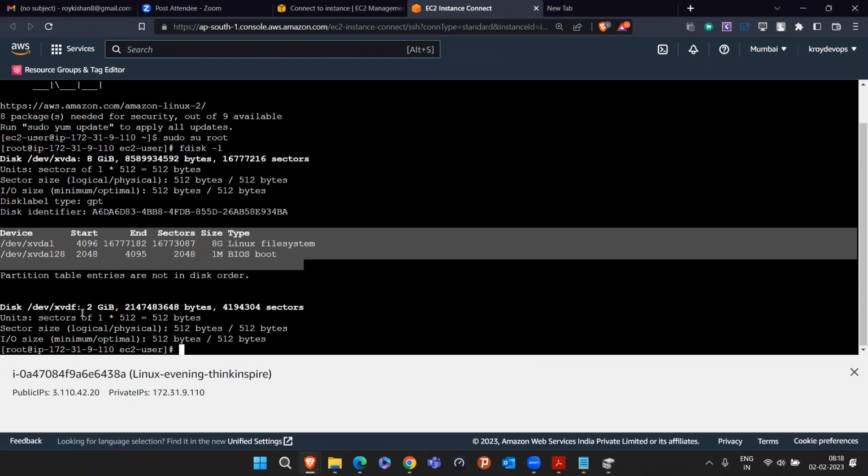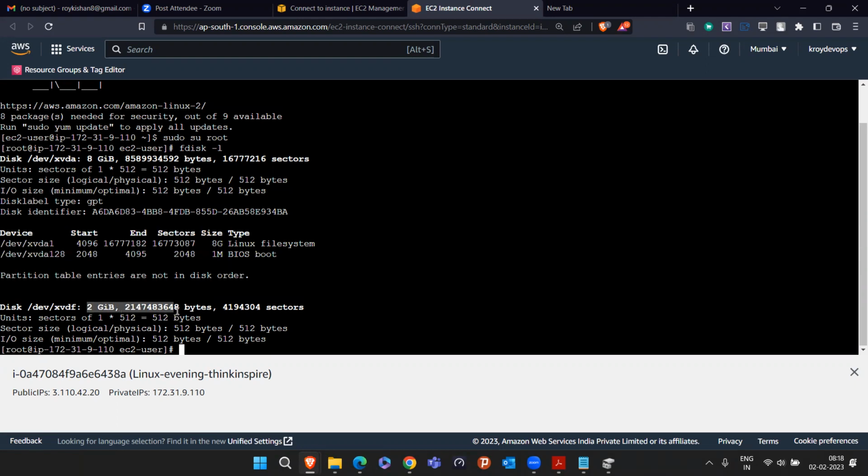But in the case of the 2 GB, we are seeing there is no partition in this. Devices, start, end, sector, size, type: these all things are not visible in the case of the 2 GB hard disk. That means this 2 GB hard disk is totally new and nobody created a partition here. And we know that whenever you buy a pen drive from the market, you have to create the partition to use it.